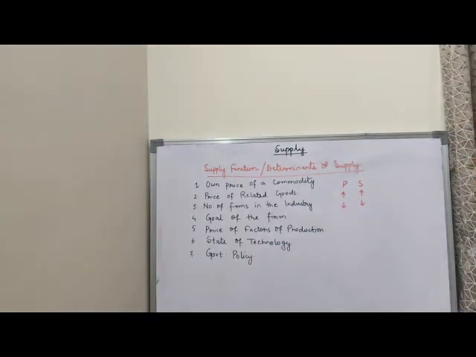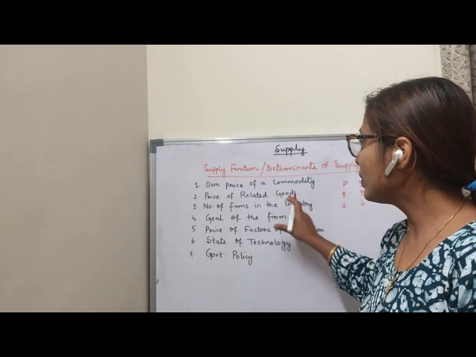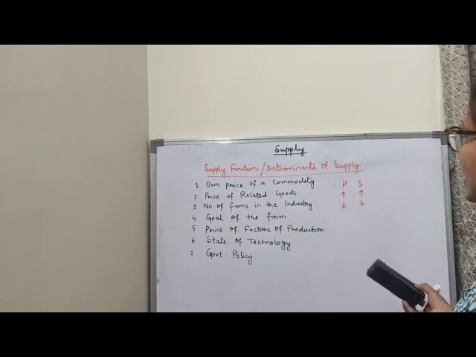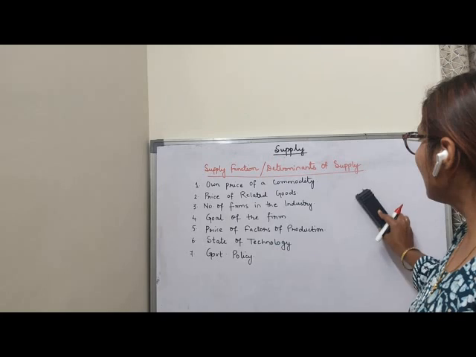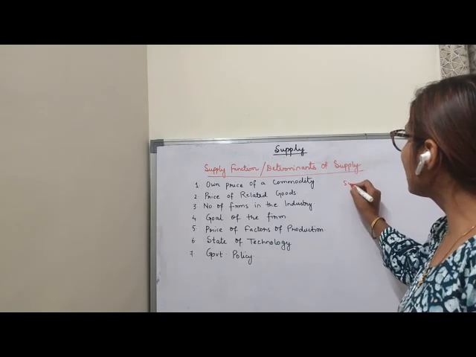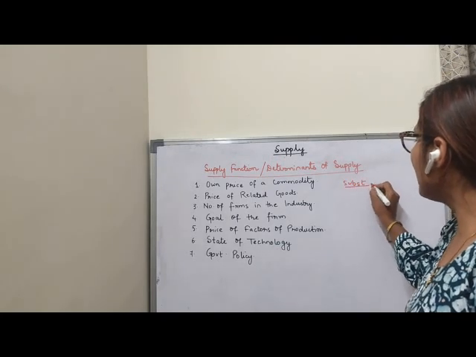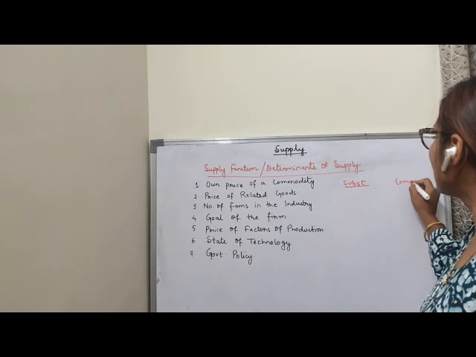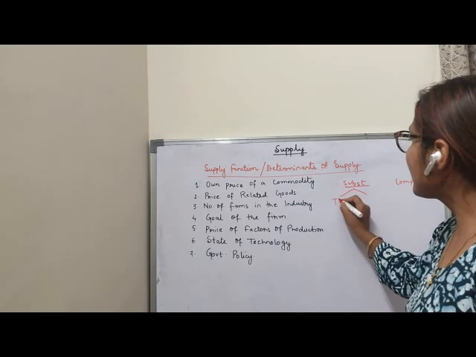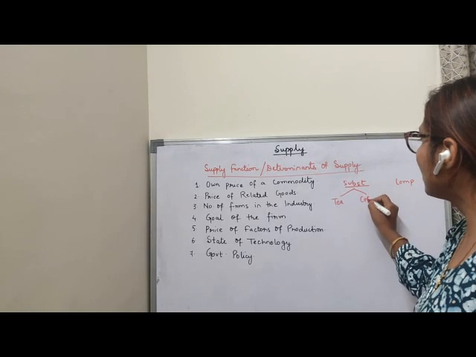Clear children? Second point is price of related goods. Related goods I have explained in the demand chapter, children. One is the substitute goods and the other is, I am writing in short form, complementary goods. In substitute goods, here I can take the example of tea and coffee.